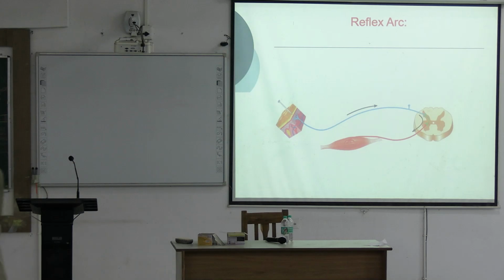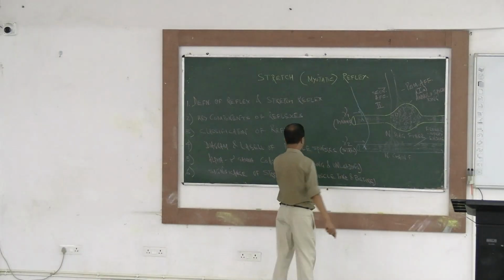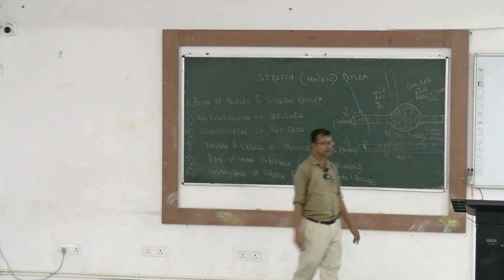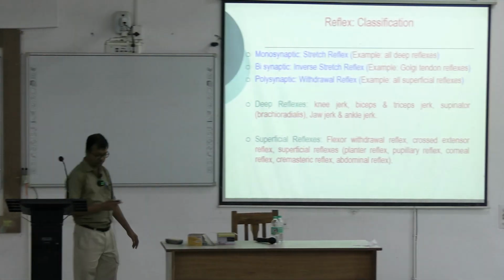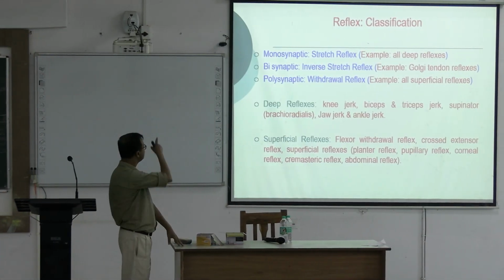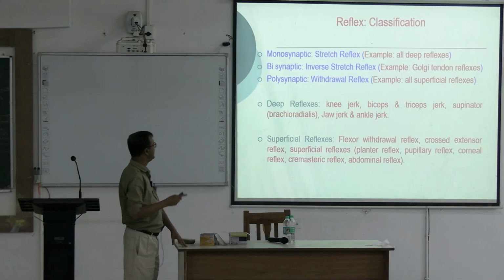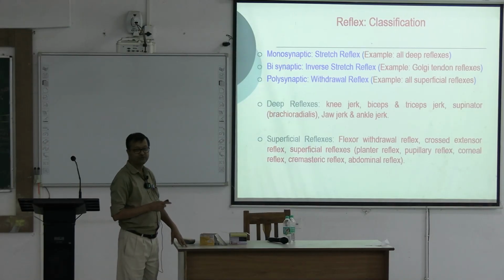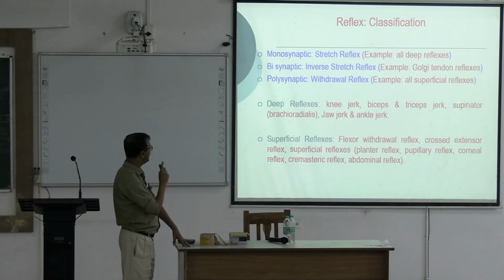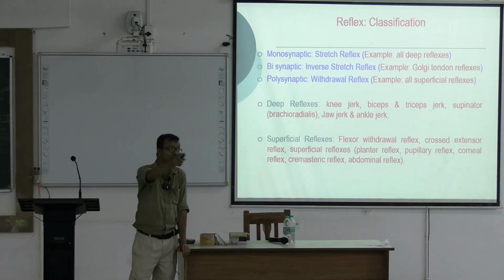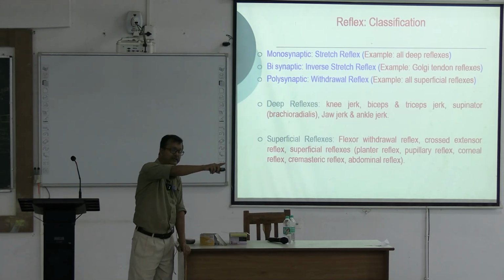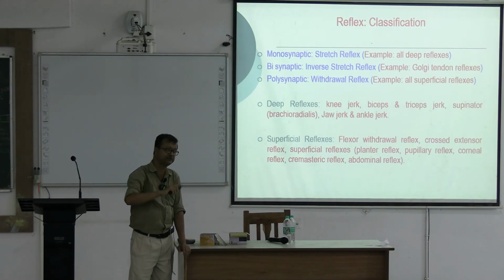Next one is the diagram and level of the muscle spindle. Once again, the classification of reflexes on the basis of the synapse: one is monosynaptic, bisynaptic and polysynaptic. Example of monosynaptic: in practical class we have done these things.